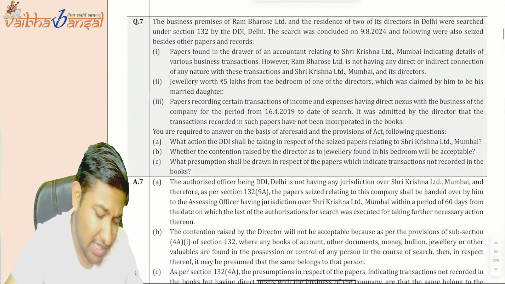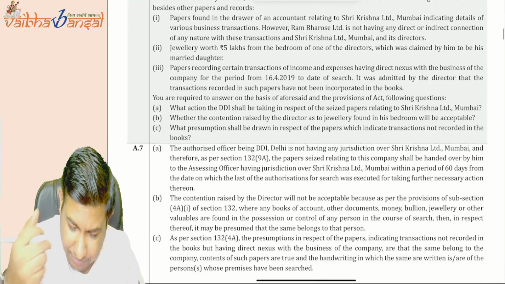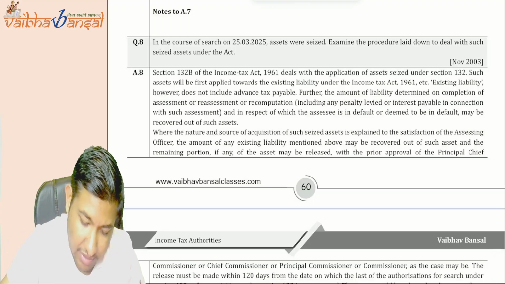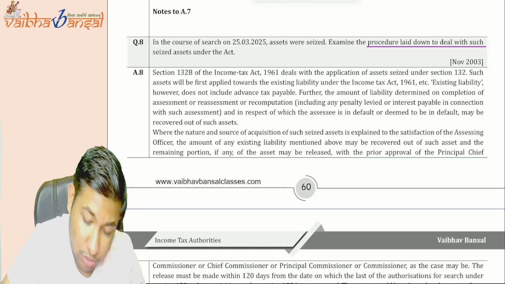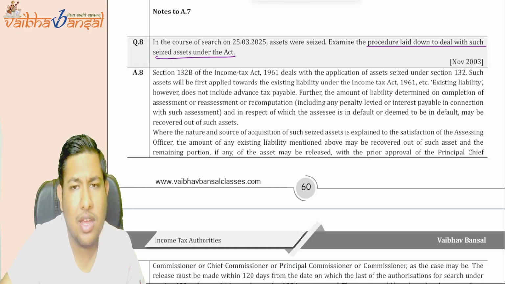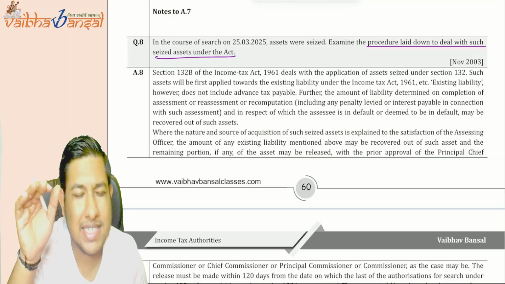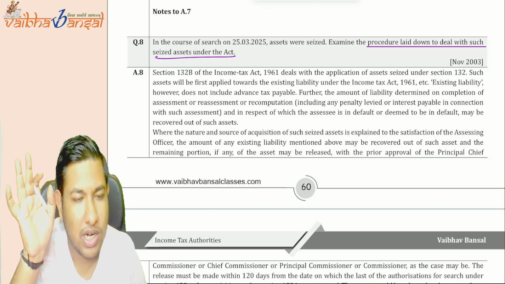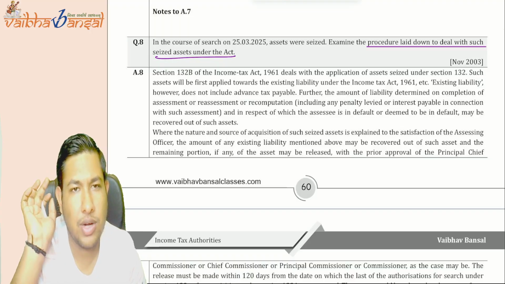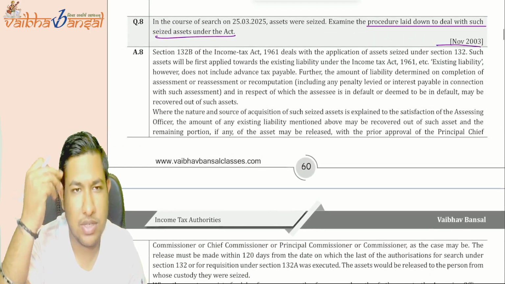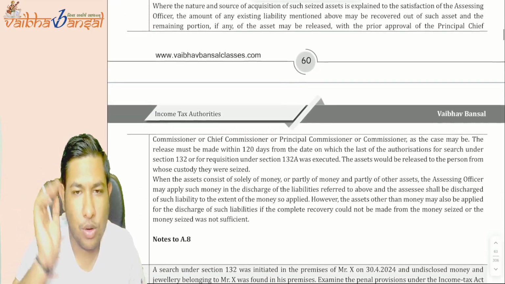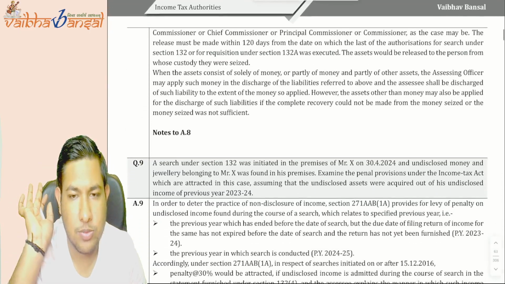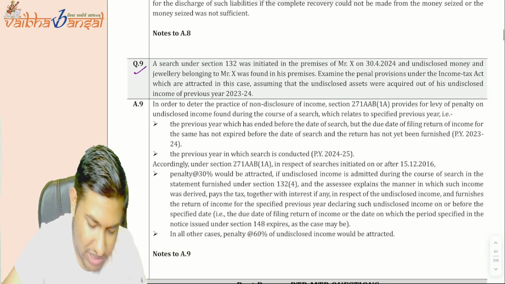Now coming to question number 7, the same question is very easy. You can even read it well. Question number 7 is also easy. Explain the procedure laid down to deal with such assets seized. What you need to do first is deal with the existing liability, then the 3 points we have given. If a search is conducted for the previous year, then you can do so. All these 3 points you need to write, and what is the procedure. This is a question from 2003, and it is not yet needed. But everything you have learned about search and seizure, you need to write in this particular question.